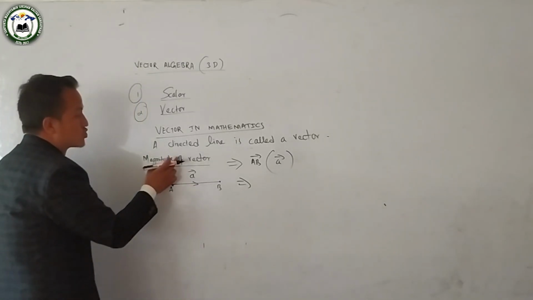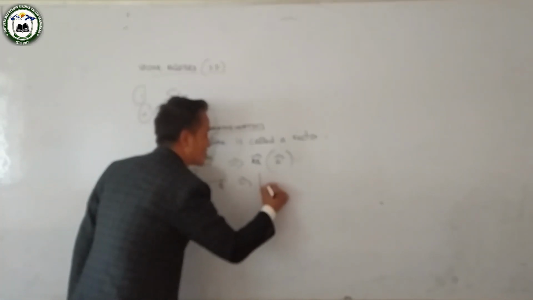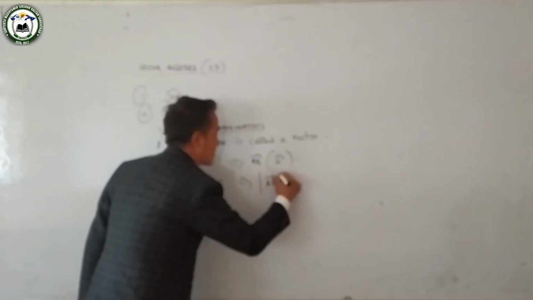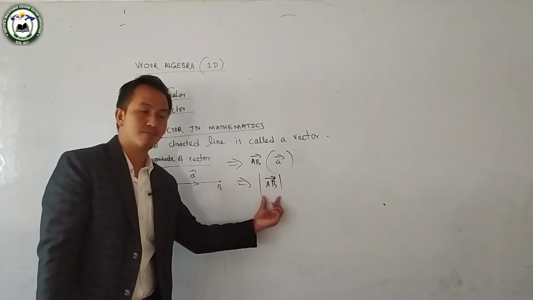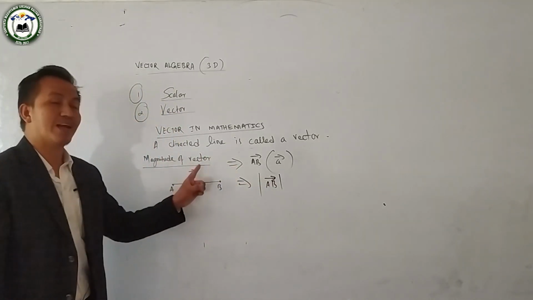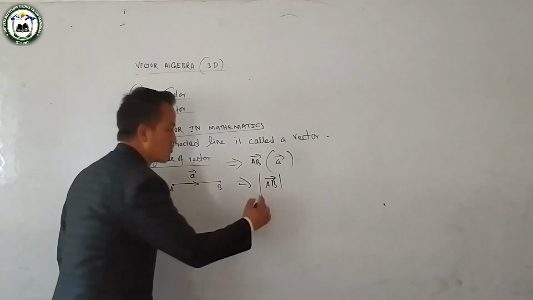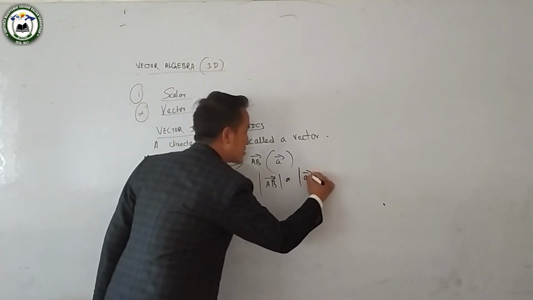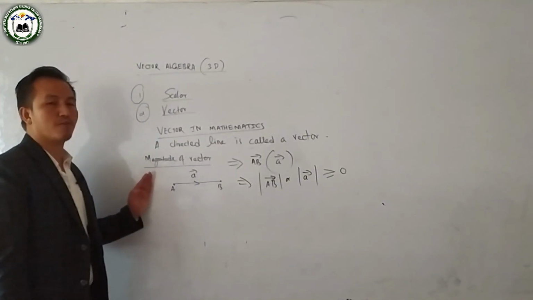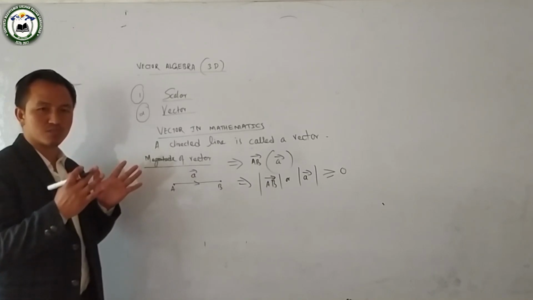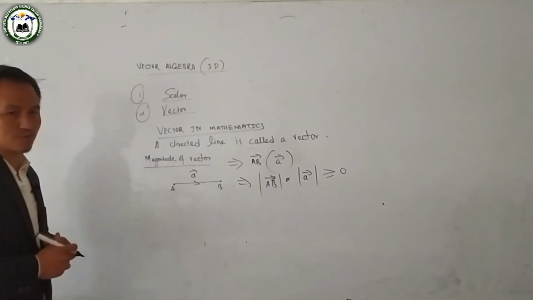So the magnitude of a vector is denoted by the modulus of vector AB, because you have to take the modulus sign, since the magnitude of a vector is always greater than or equal to 0. Modulus of vector AB or modulus of vector a is always greater than or equal to 0. This is the magnitude of a vector, which we can measure, and this vector is directed from A to B. So this is very important, the magnitude of a vector.